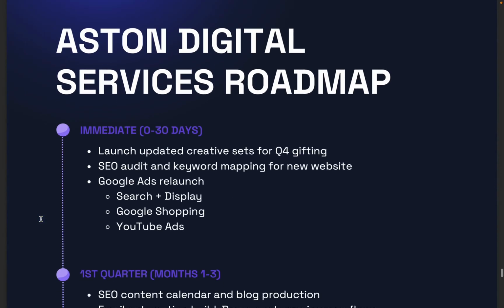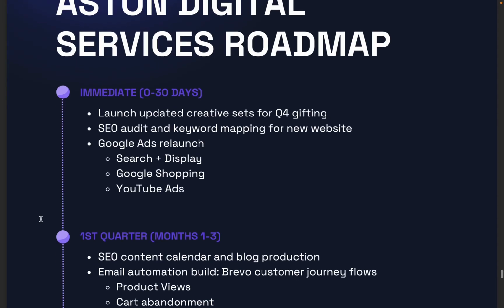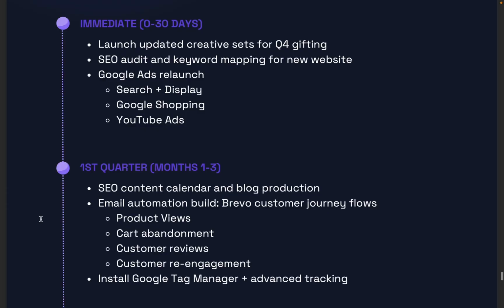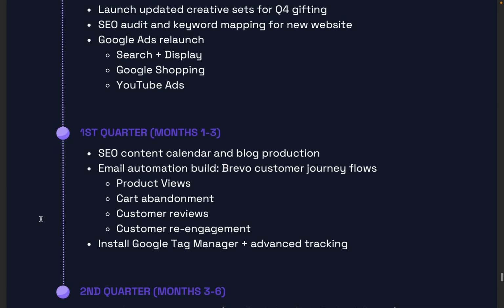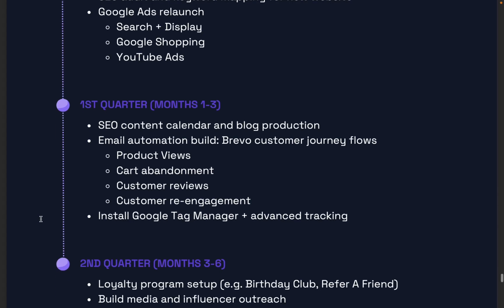Now, because, of course, Kim is part of the Aston Digital Group, in this particular report, we asked Kim to include what the services roadmap might be. So what you're looking at here is, as an agency, we are saying, okay, here is what we're suggesting should be done henceforth. Again, this was not done by us. This was our AI tool generating this. And realistically speaking, as with any roadmap from an agency point of view, it more or less is about sparking the discussion versus actually having an outline of what you're going to do going forward.